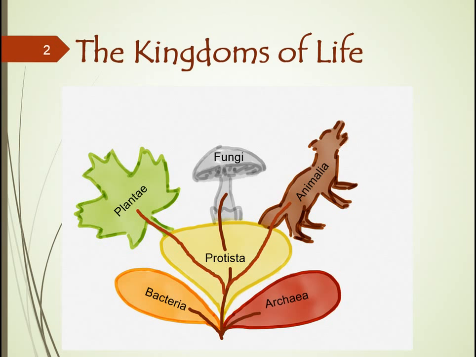Right here in the center, the protista are composed of a hodgepodge group of organisms with many different ancestral lineages. They don't fit into any other kingdoms, so for this reason, the protista is basically considered now to be a group instead of a kingdom. So we have the 5 kingdoms: plantae, fungi, animalia, bacteria, and archaea, and the group protista.